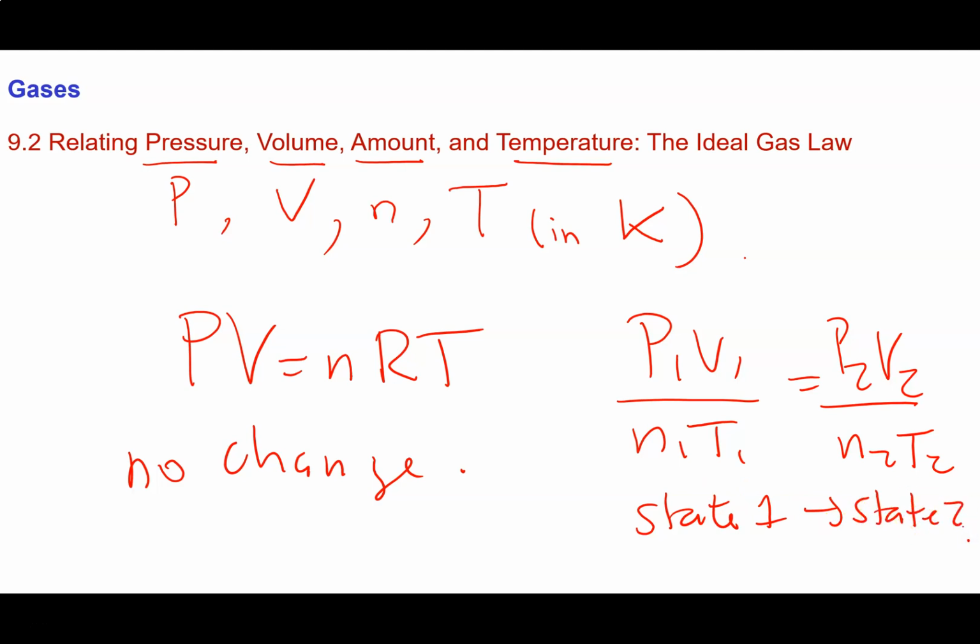Regardless of whichever form we're using, we want to make sure everything is in the correct units that are going to work for us, so that's an issue. And in each case, we're going to have all of the variables except for one, and we'll be solving for that missing variable. Okay, I hope that helps, and I'll see you around.